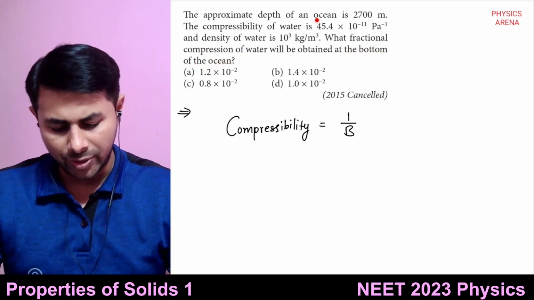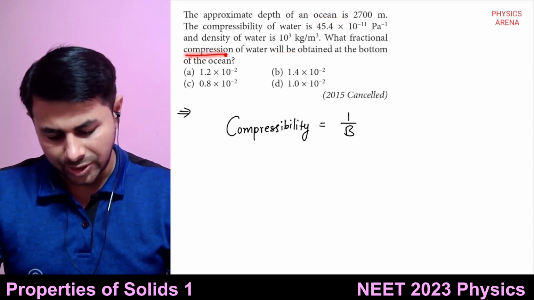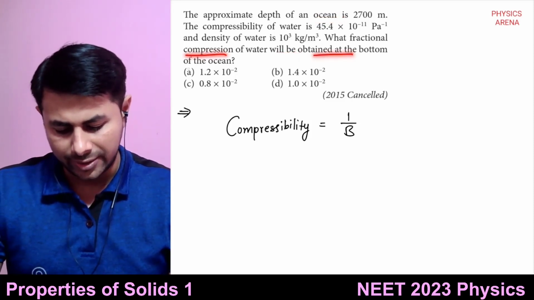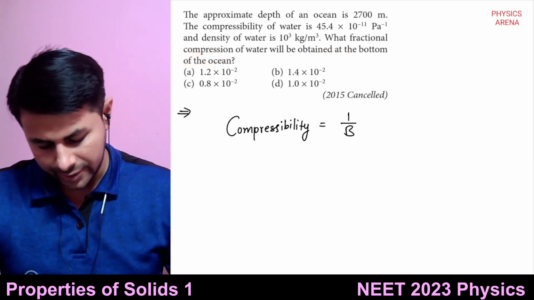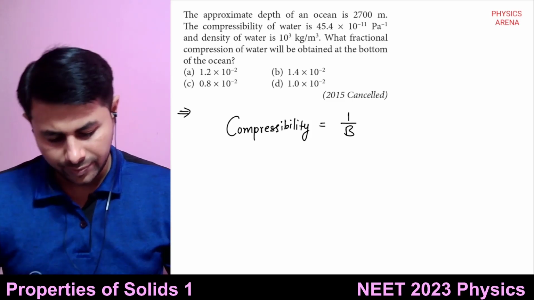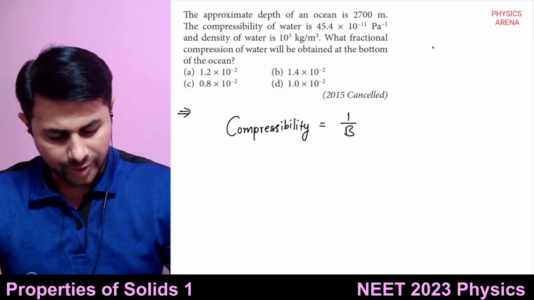The depth of the ocean is given. We want what compression of water will be obtained at the bottom of the ocean. This is simple. What is bulk modulus?